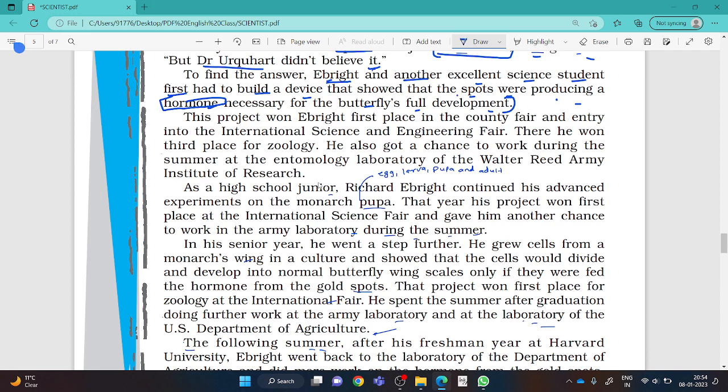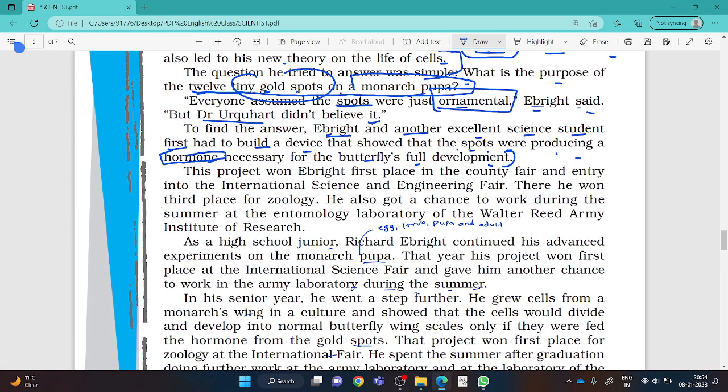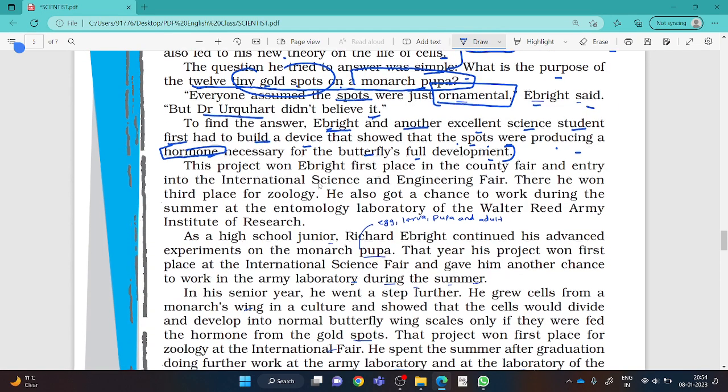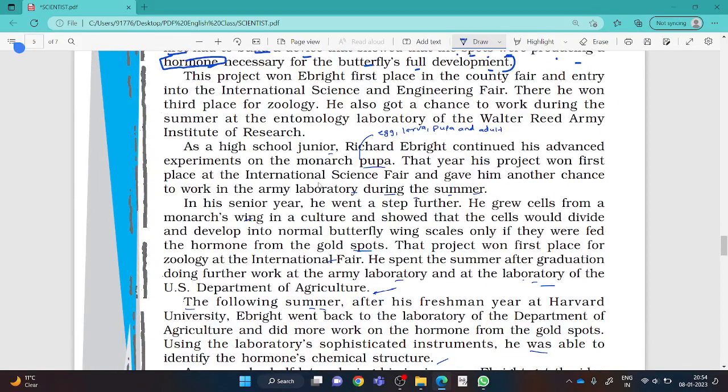So the golden spots on the body of the monarch pupa were not only for decorative purpose, rather it was a hormone necessary for the development of the butterfly.